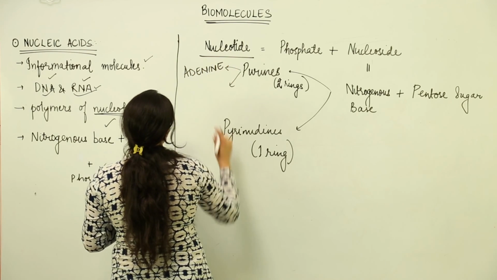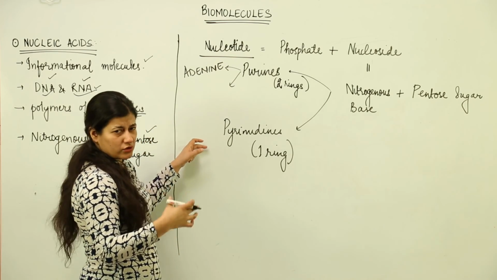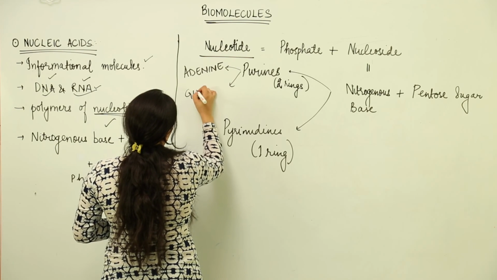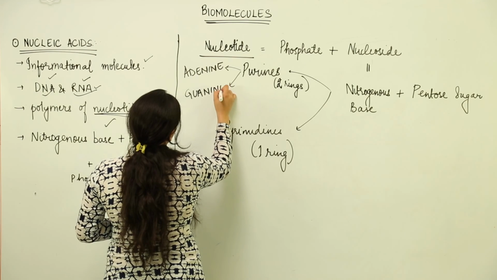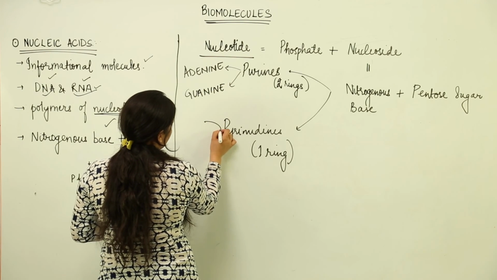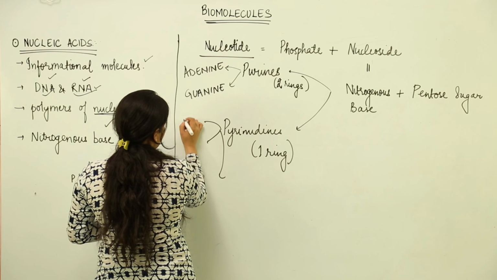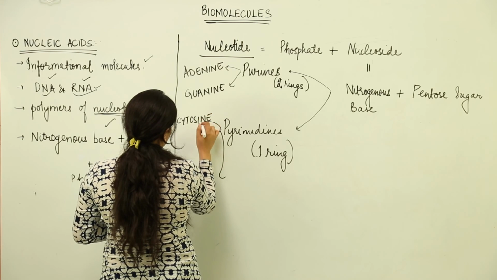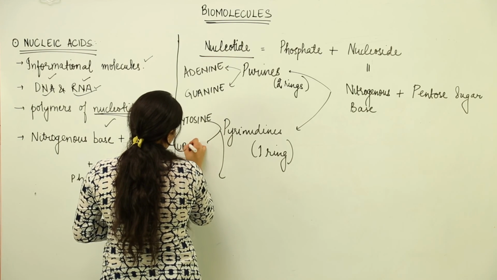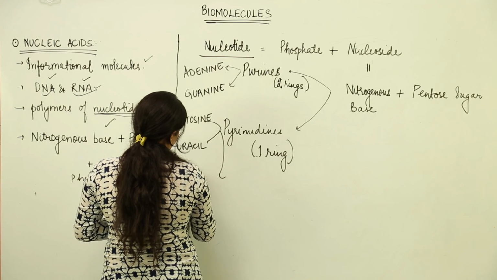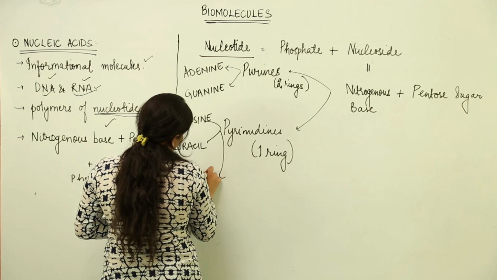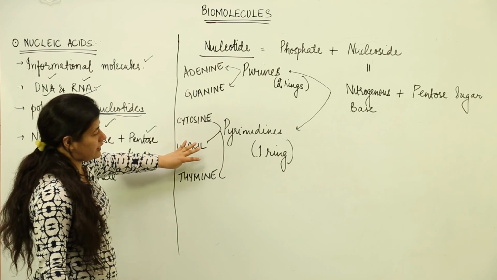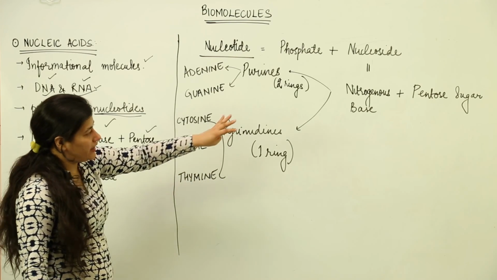You need to cram these names because the more you cram them, the more you will come across these terms again and again when you understand the structure of DNA. Adenine and guanine. And pyrimidines are three. First one is cytosine, uracil and thymine. Alright, so we have 2 purines and 3 pyrimidines. These, when they combine with the pentose sugar.